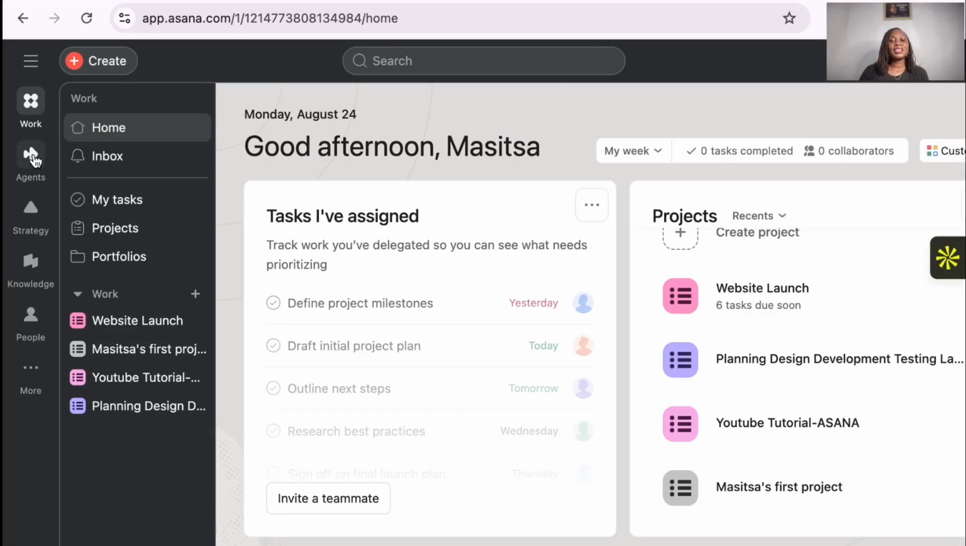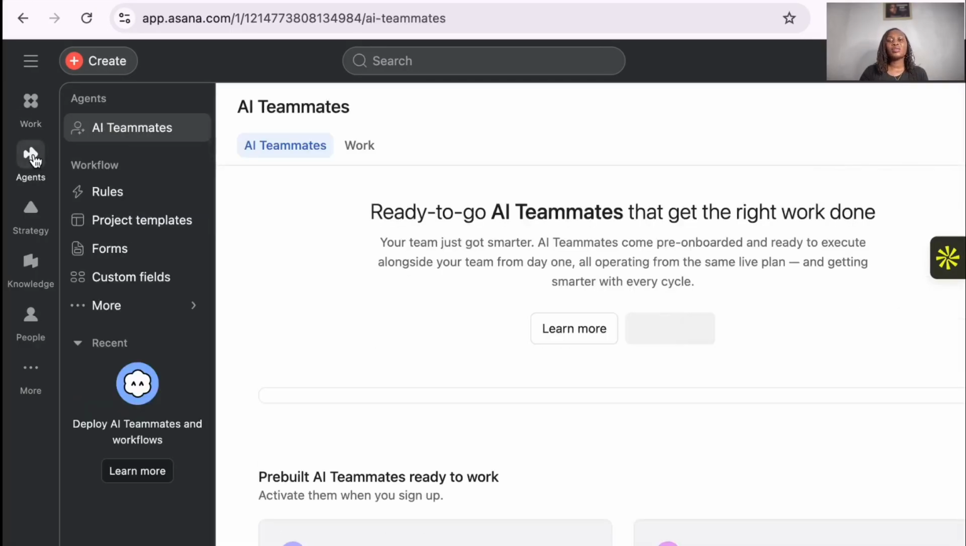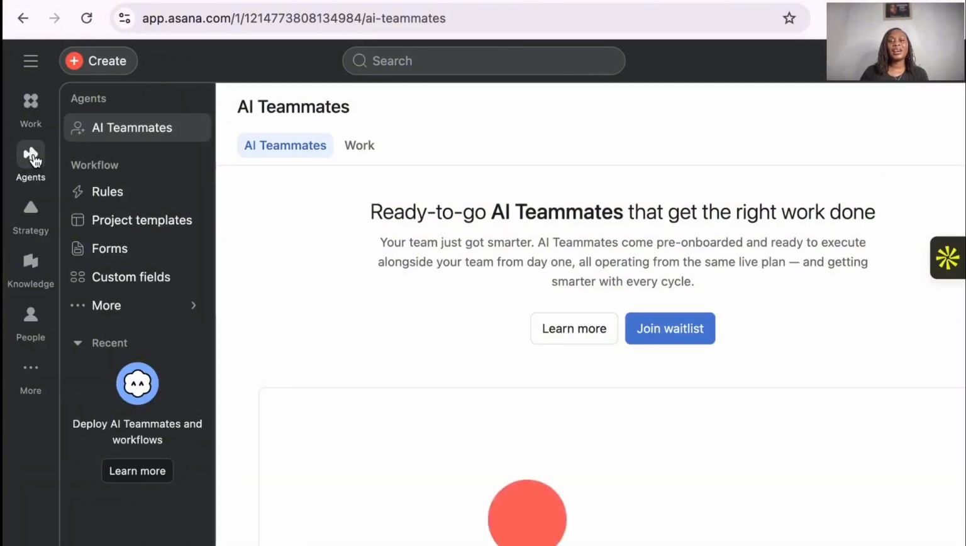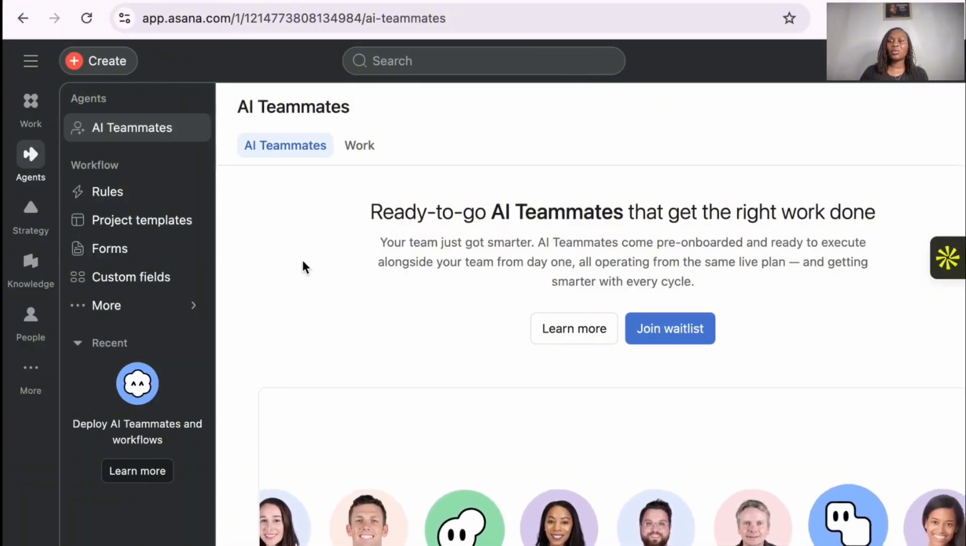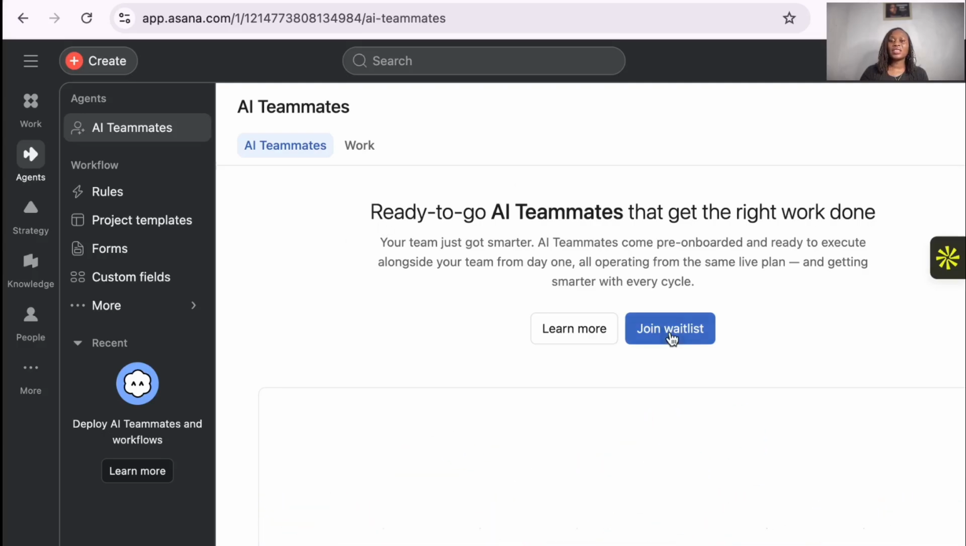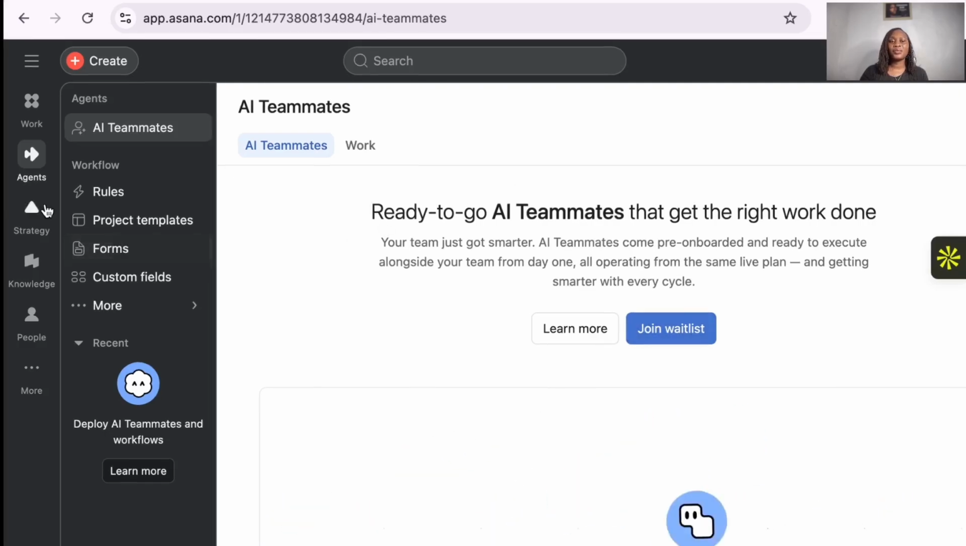Now for the agents, I think you have to be upgraded for you to use agents. They are still on the waiting list. You can join the wait list if you want to do the agents.